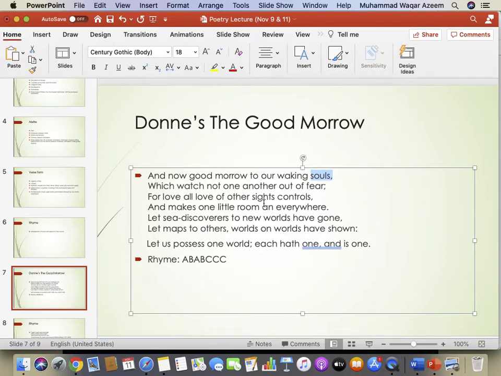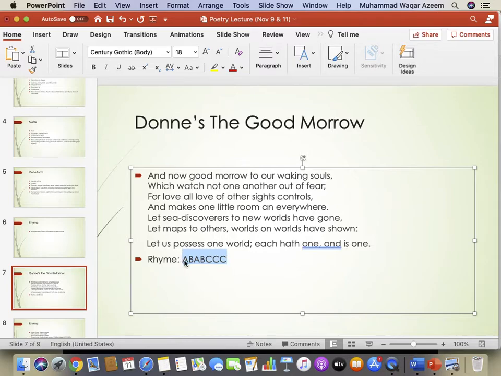Now, if you look at this line under the stanza, it says rhyme A, B, A, B, C, C, C. What appears to be a chemical formula, something like H2O, HCl, is in fact a formula for the rhymes of this particular stanza.